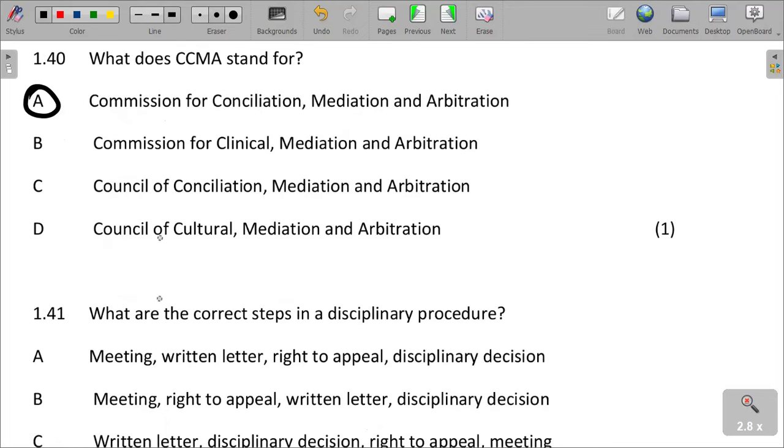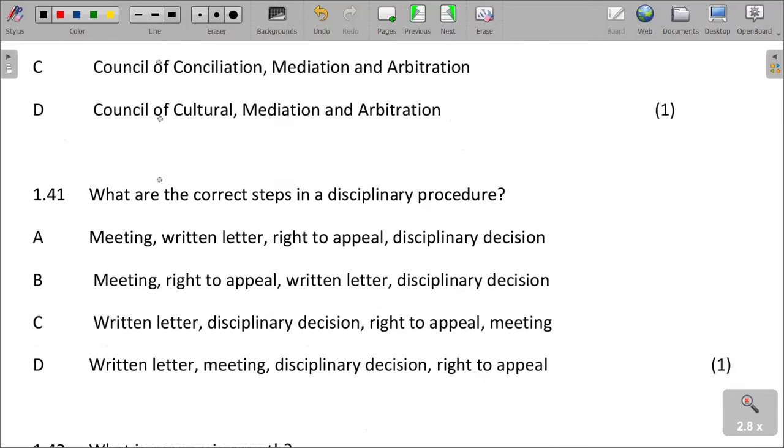What are the correct steps in disciplinary procedure? In disciplinary procedure, we are talking about when problems arise in the workplace, how differences or problems can be resolved. People must get a written letter, there must be a meeting, there must be a disciplinary decision, and then there should be a right to appeal.